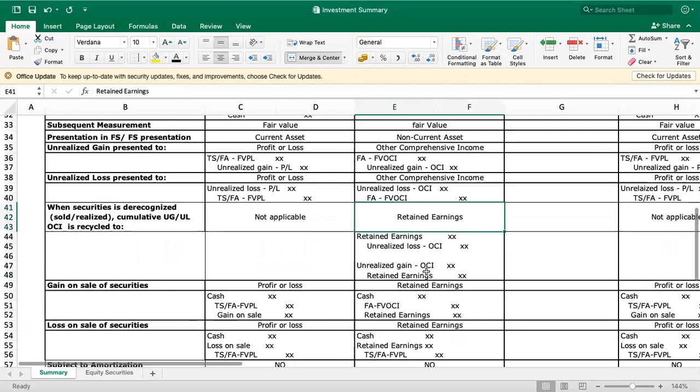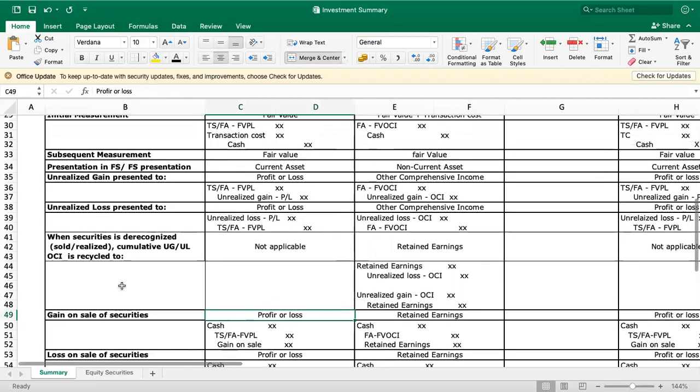What if you sell the shares at a higher price compared to your subsequent measurement? Here it is called gain on sale. When we sell the shares, what do we compare the price to? The carrying amount of our shares is now the subsequent measurement, not the initial measurement.